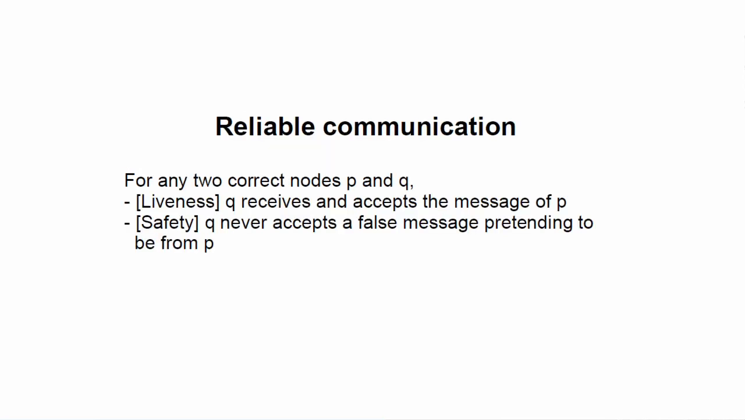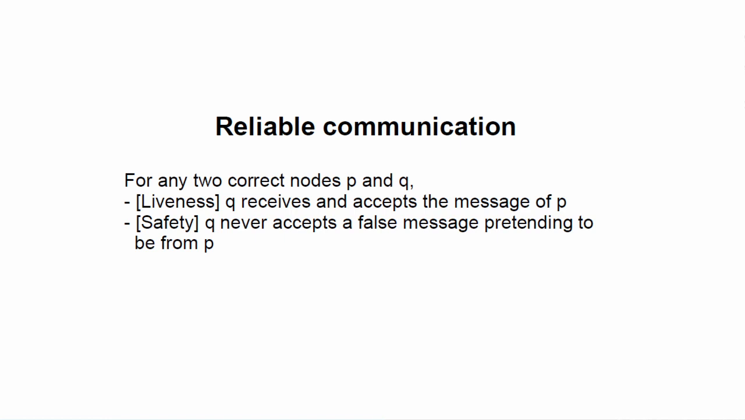So here, the problem we consider is the problem of reliable communication. For any two correct nodes P and Q, if P sends a message M, well, first, we want to ensure that Q actually receives and accepts this message. This would be the liveness condition. And we also want that Q does not accept a false message pretending to be from P. That would be the safety condition.